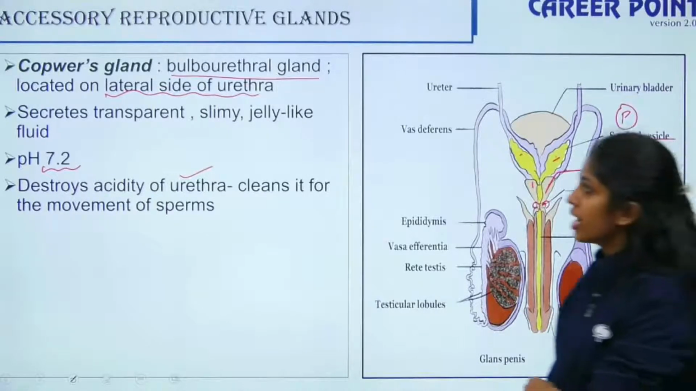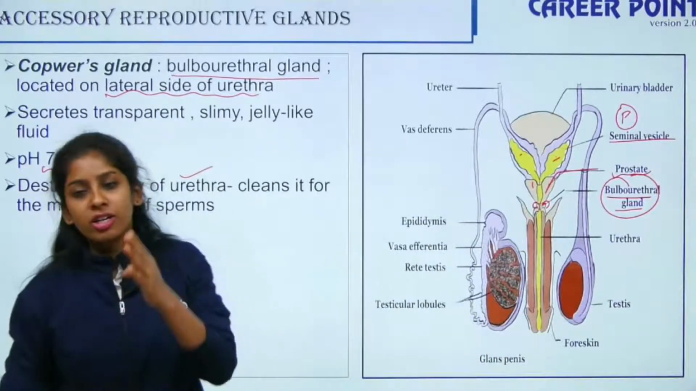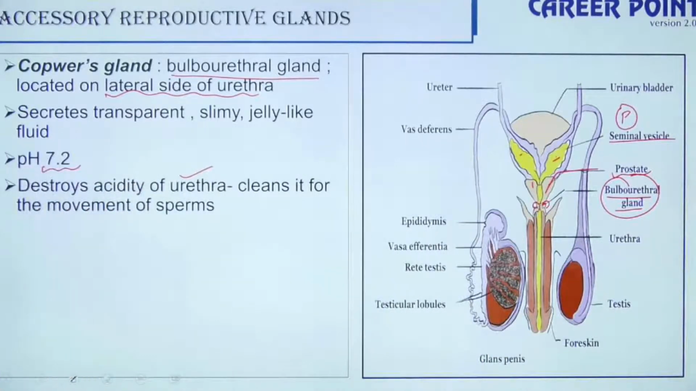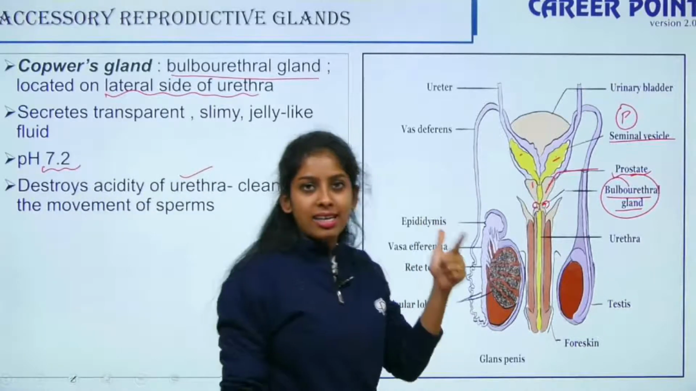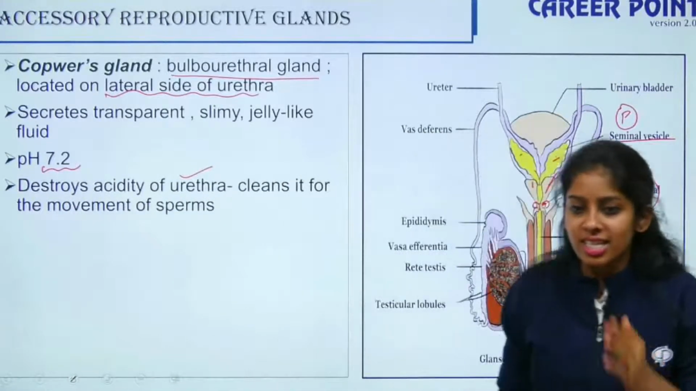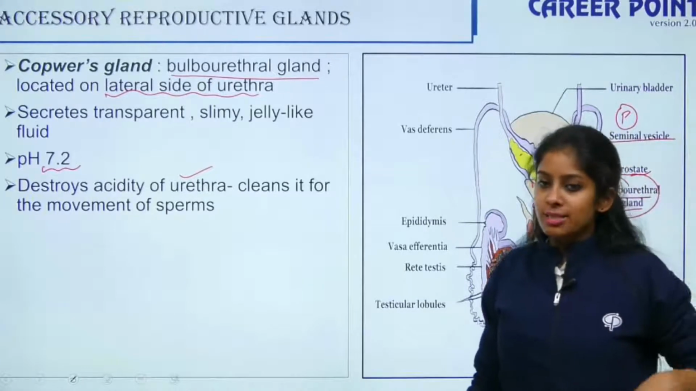Is this much clear? Yes. So we have covered all the four members of your male reproductive system. First, testis, a pair of testes, accessory ducts, glands, and the external male genitalia. Is this much clear?